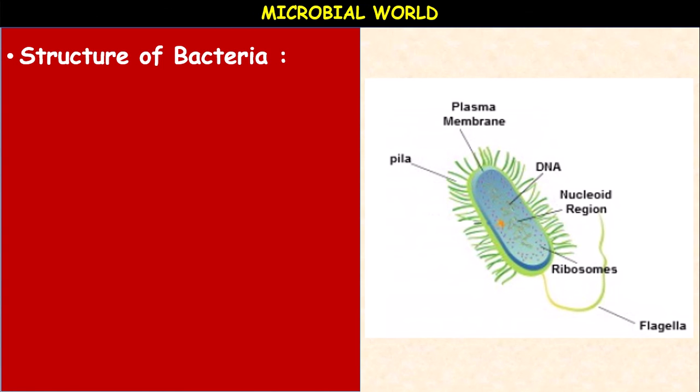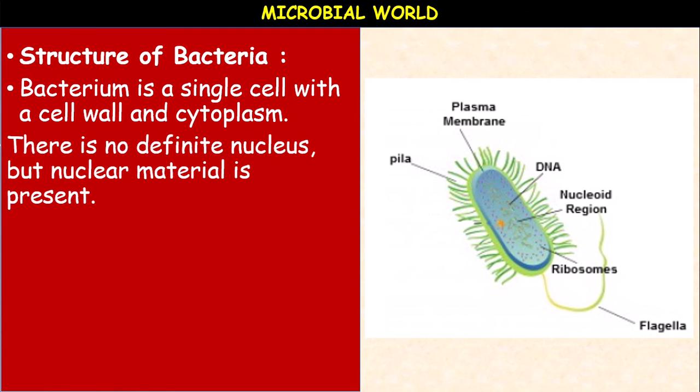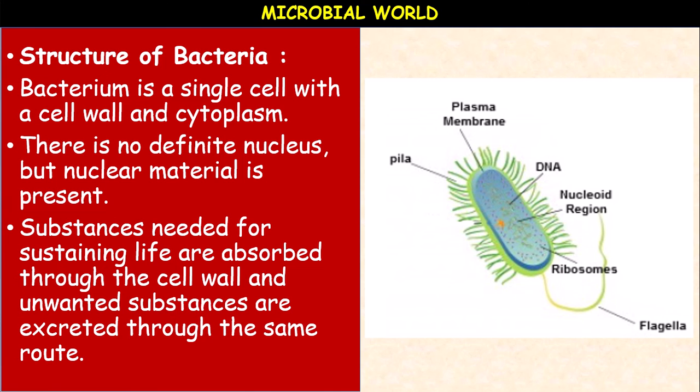That is why they are called prokaryotic. It is a single cell with a cell wall and cytoplasm. There is no definite nucleus, but nuclear material is present. The substances needed for sustaining life are absorbed through the cell wall, and unwanted substances are excreted through the same route. The genetic material is present in the cytoplasm without a nuclear membrane.